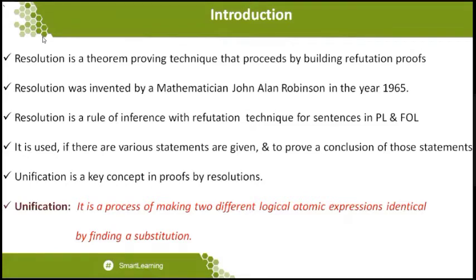If I'm not able to prove that particular statement, then the conclusion being drawn is right. So this is one of the smartest techniques, applied under the name of theorem proving, which was developed by a mathematician known as John Allen Robinson in the year 1965. This technique has been applied for different kinds of applications, like automated theorem proving, or circuit theory, which is an interdisciplinary area related to our department.